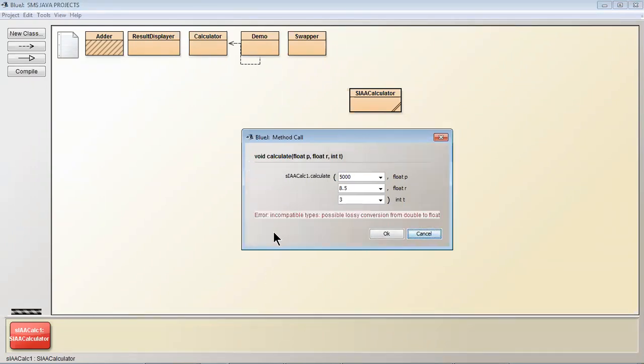So error: incompatible types. Why am I getting this error? Because the data type of P is float. So I have to write here 8.5F. Okay, because by default any point value is considered as double type. So I will have to write 8.5F. Okay, now 5,000.0F. Okay, and then click on OK.